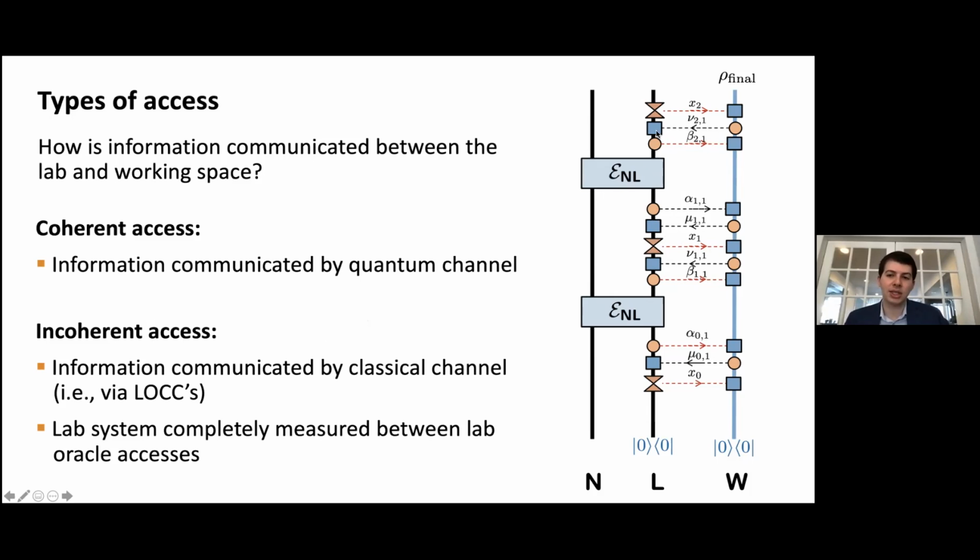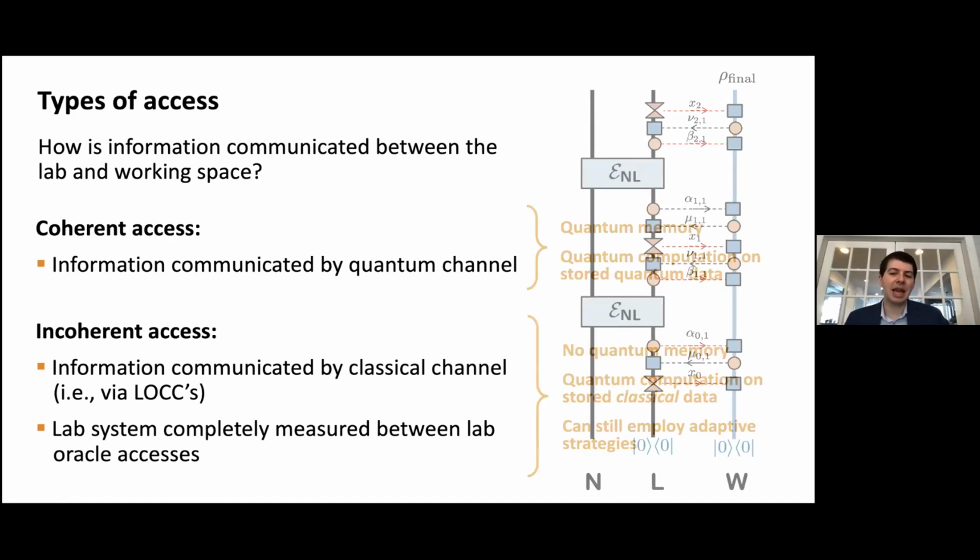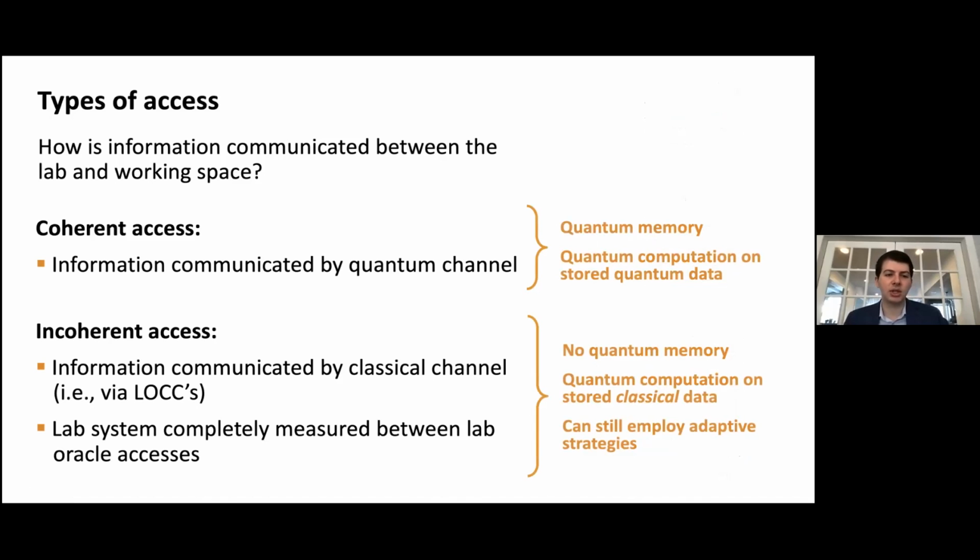So in that sense, there's a loss of coherence in between lab oracle accesses. This can be said, maybe summarily, in a slightly simpler way. In the coherent access model, we have access to a quantum memory, and we can perform quantum computation on stored quantum data in that memory. Whereas in the incoherent access protocol, we do not have a quantum memory, but we can do quantum computation on stored classical data. And with that classical data, we can still employ adaptive strategies. So this is a way of thinking about the distinction between the coherent access and incoherent access models.